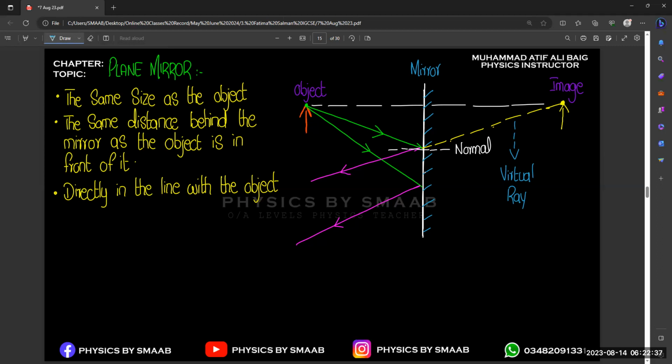So that's why it is known as the virtual ray, right? And these are the incident and the reflected rays, right?